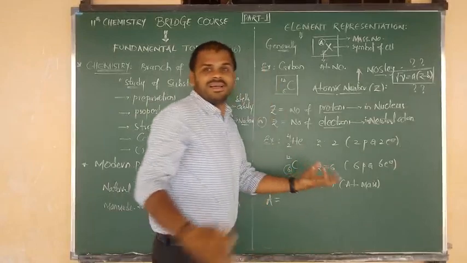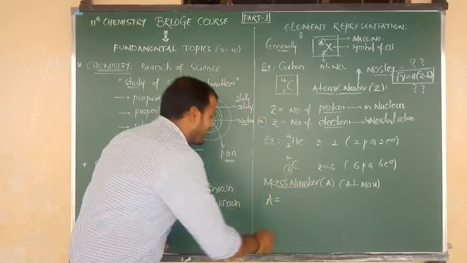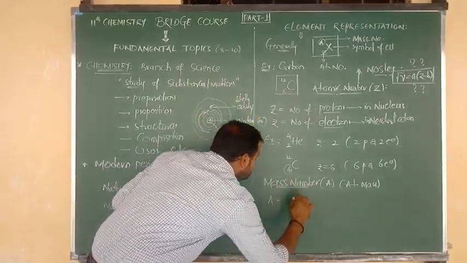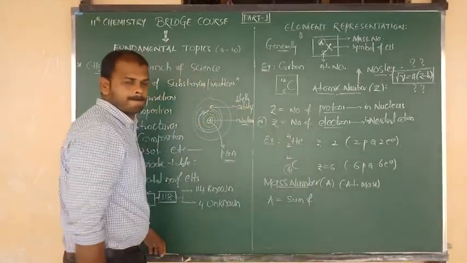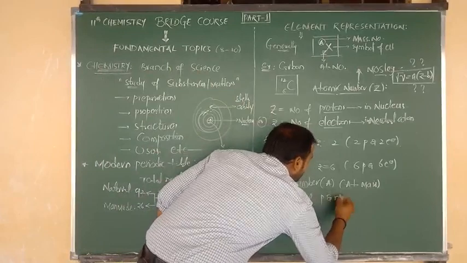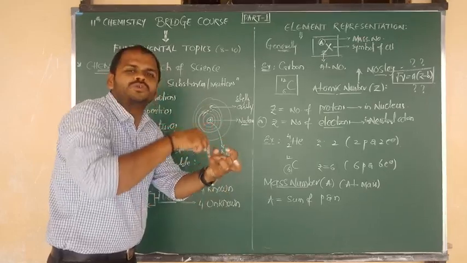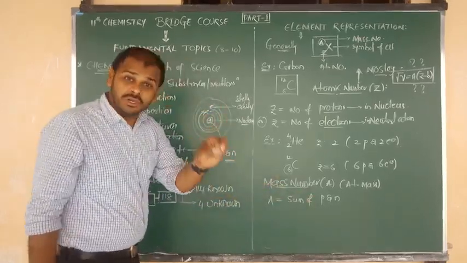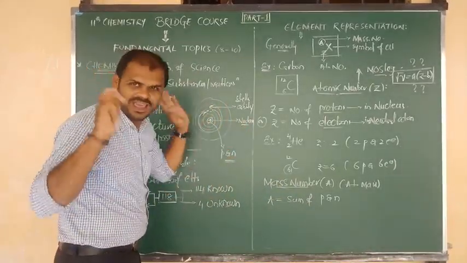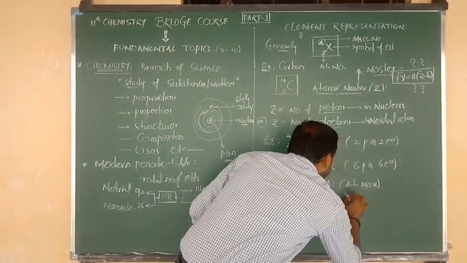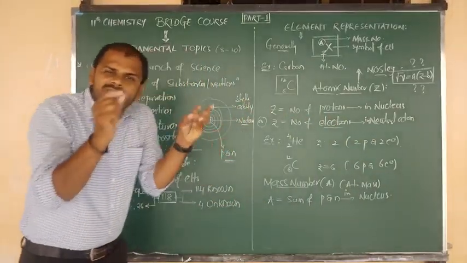So how to define the mass number? The mass number symbol is A. It can be defined as: mass number A is the sum of protons and neutrons which are present inside the nucleus of an atom.